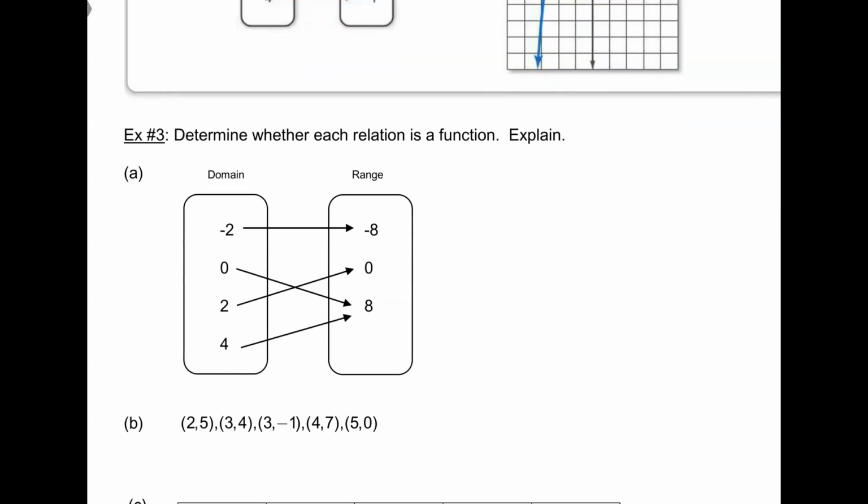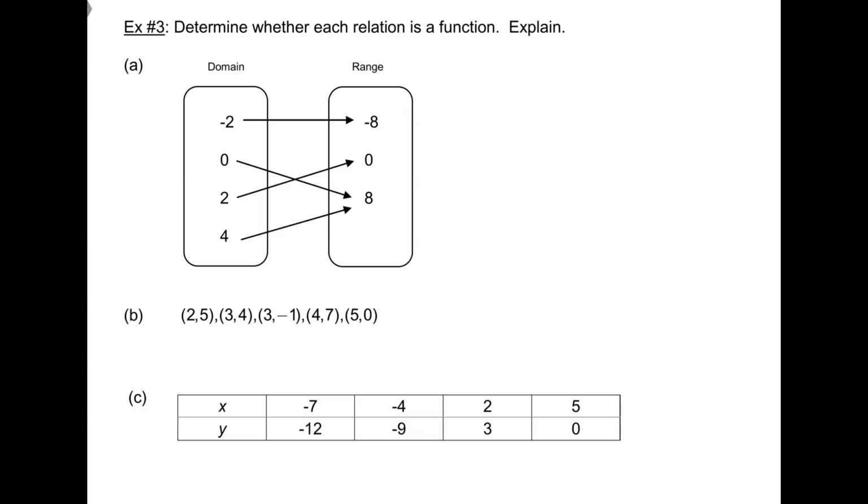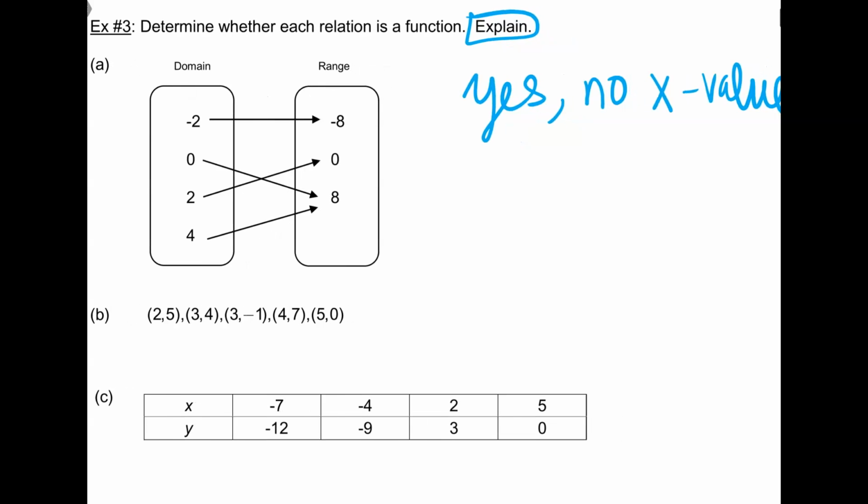All right, determine whether each relation is a function. Who did I leave off on? Ruby, is this a function? Example 3, page 5. Yes. Is it A? Yeah, 3A. Yes. Why is it? You want to explain?